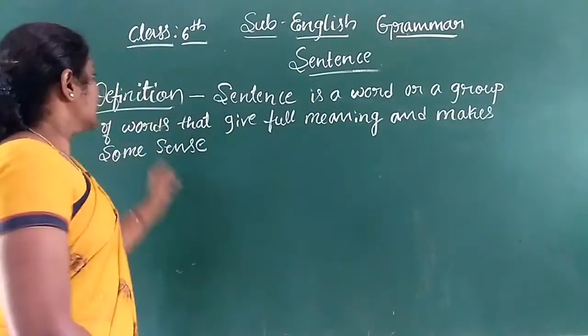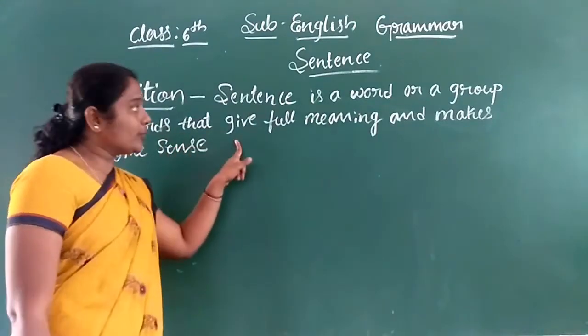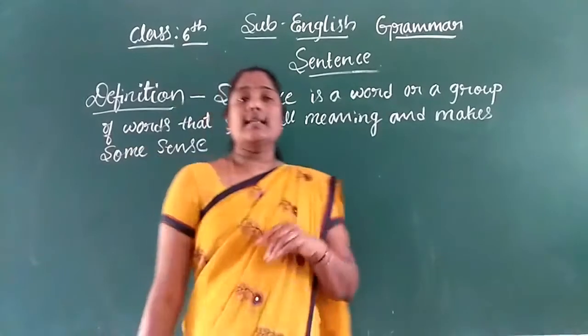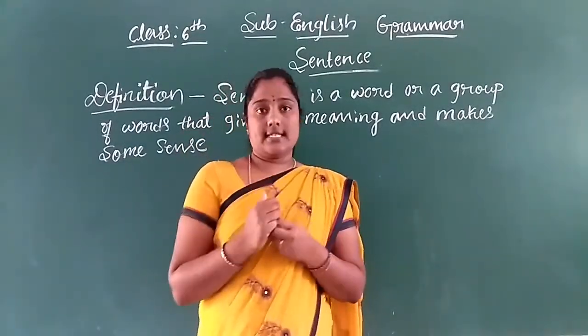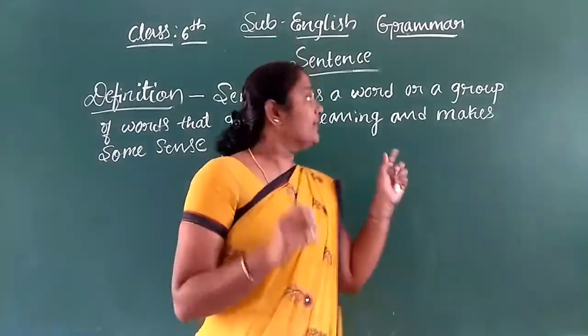So what is a sentence? A sentence is a word or a group of words that gives full meaning and makes some sense. A sentence should give sense, then only we call it a sentence.